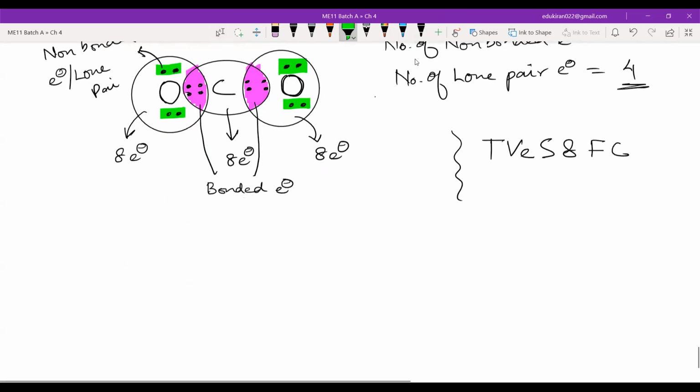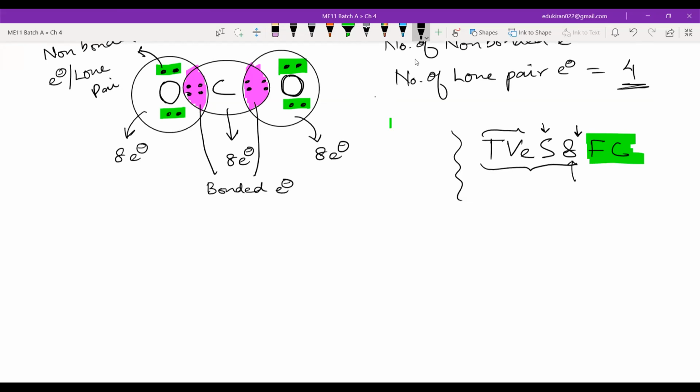You have learned up to 8 for most of the elements and molecules. You will be making the Lewis dot structure by 8. First you will calculate the total valence electrons, then you will make the skeleton, keeping in mind the central atom. Then you will make each and every atom happy by giving it 8 electrons, except hydrogen.